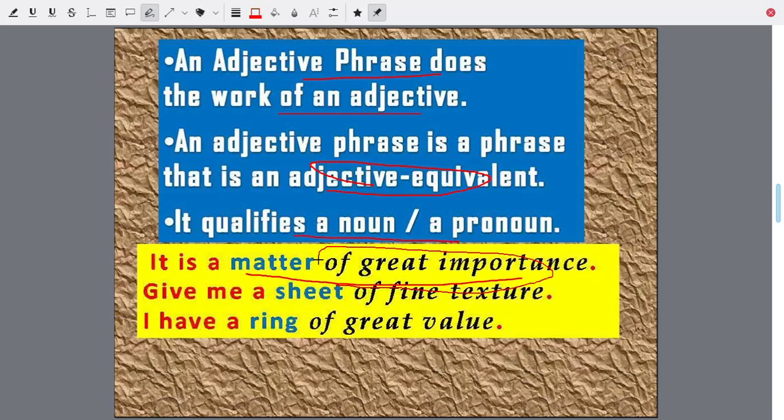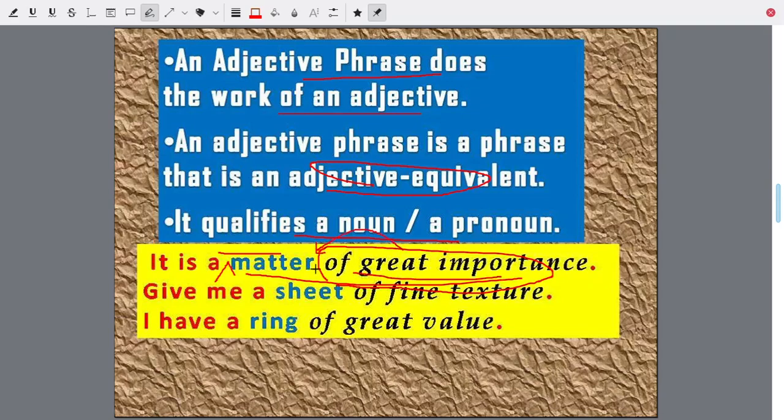Of great importance is an adjective. How can you say that? You can also say it's an important matter. It is an important matter. So important would be an adjective. So a matter of great importance is an adjective phrase qualifying matter.